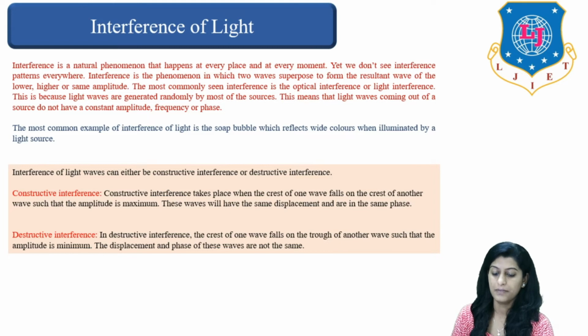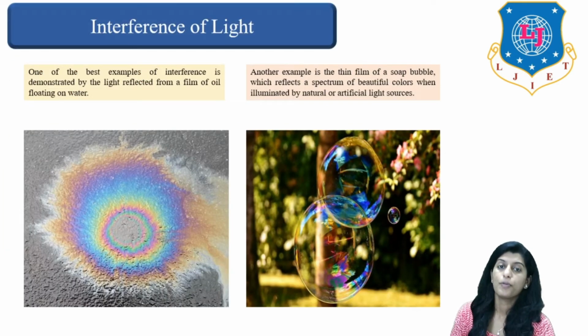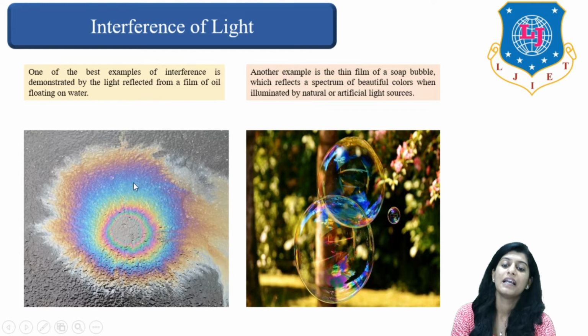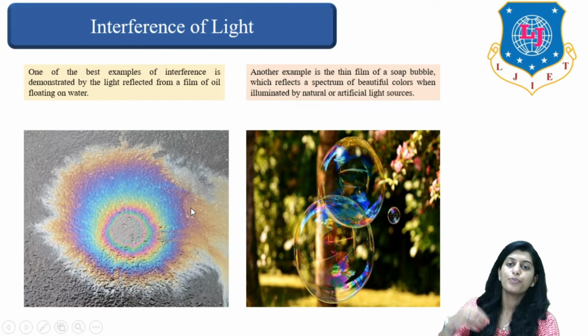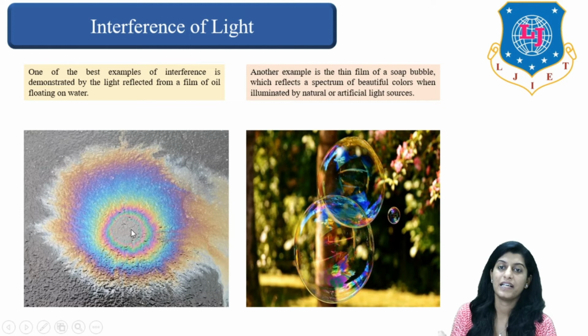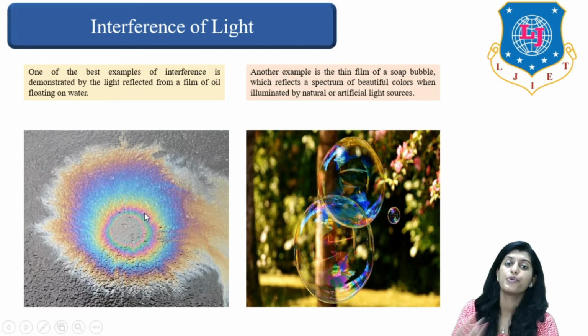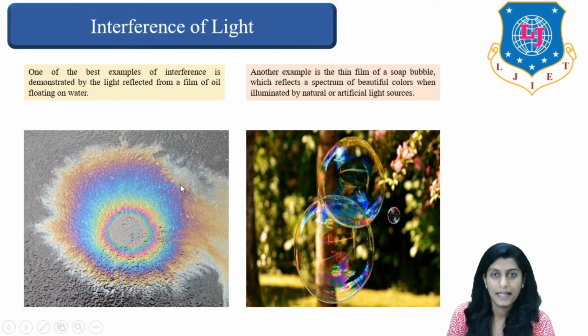So now let us see more precisely what I have informed you about with these examples, right? These are the two examples as you can see here. One of the best examples which we can see in our daily life is light reflected by an oil film floating on water. Whenever you put some oil over water and expose that to light, it will give you colored patterns, right? So this distribution of color is due to interference.